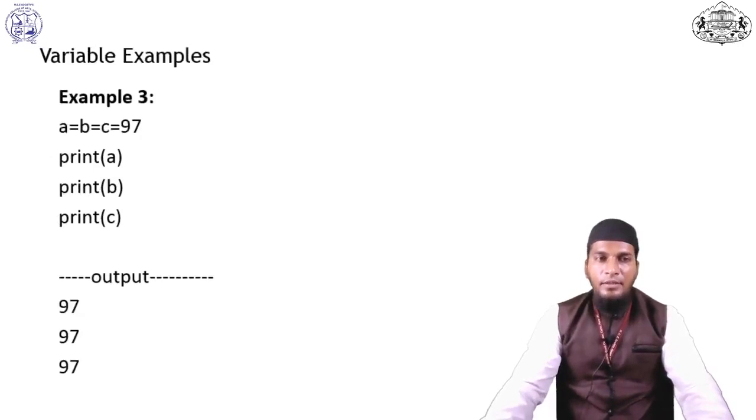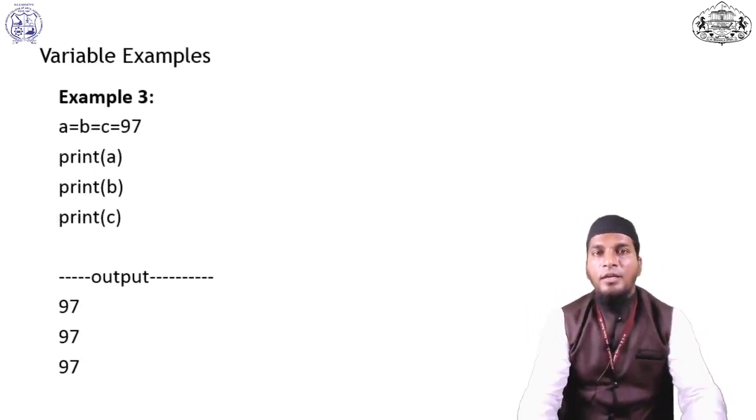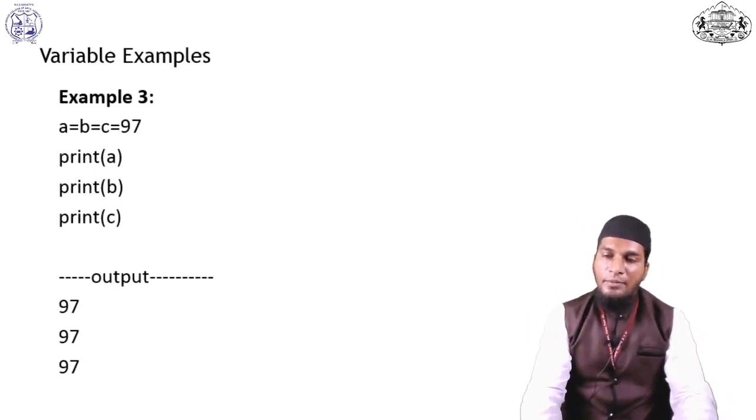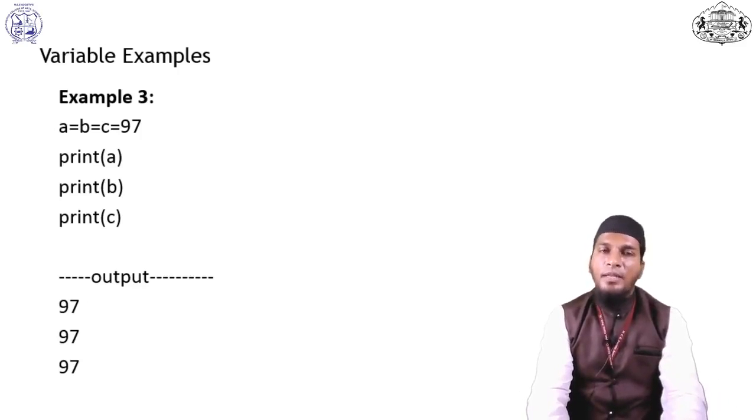Another example, like A equal to B equal to C, and I provide only one value. That type of variable declaration is also accepted in Python. In another programming language, it will show an error.